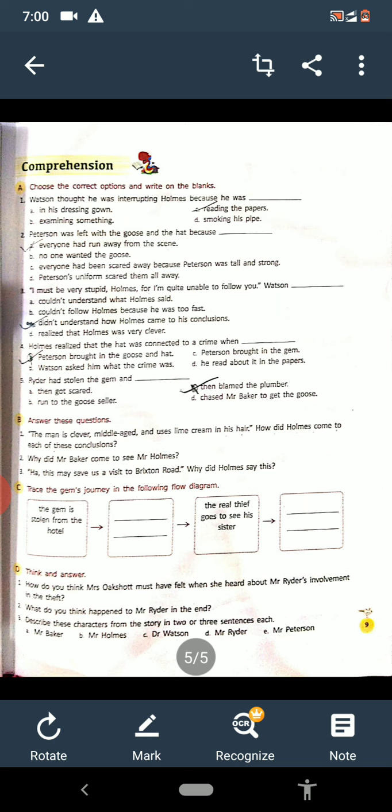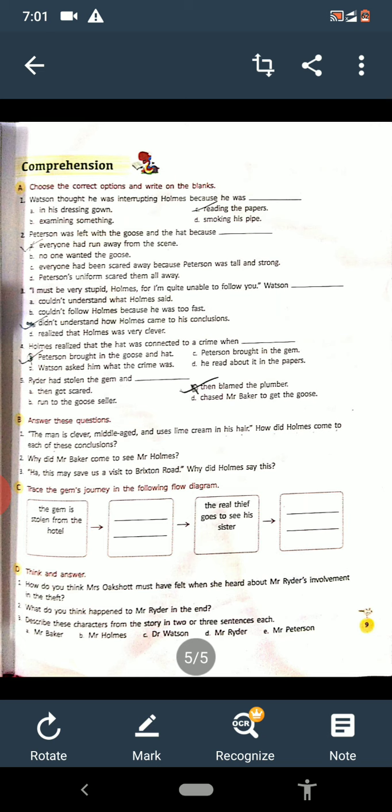Holmes said this because he planned to visit Mrs. Oakshott, but he heard some noise near the market, and the goose seller was arguing with a man who was saying that the goose belonged to him. So in this way he came to know that he could save himself from going to Brixton Road.